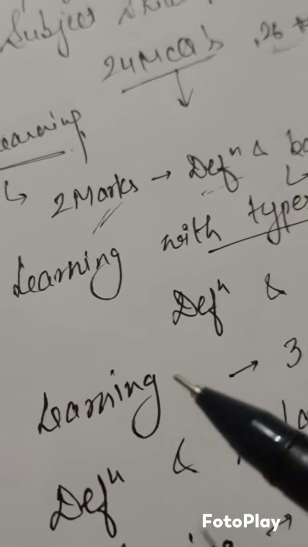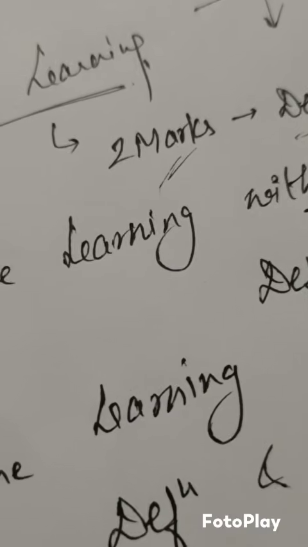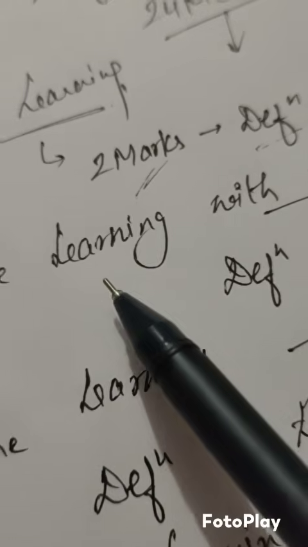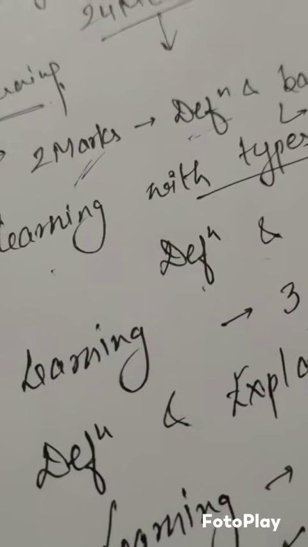If the question machine learning with types comes in 2 marks, how to attempt it? Write the machine learning definition, and just write down the names of the types: supervised, unsupervised and reinforcement learning. Just write down the names of these 3 types.